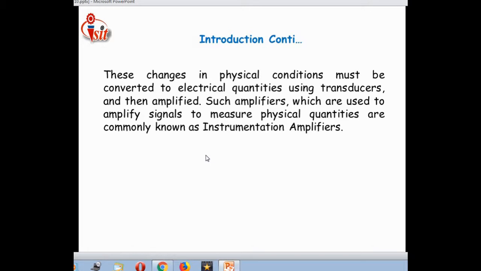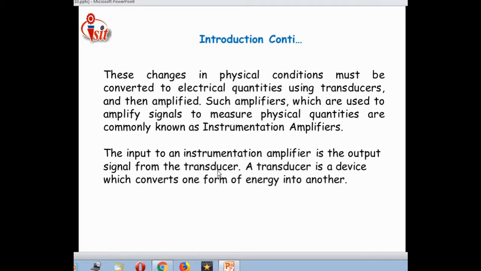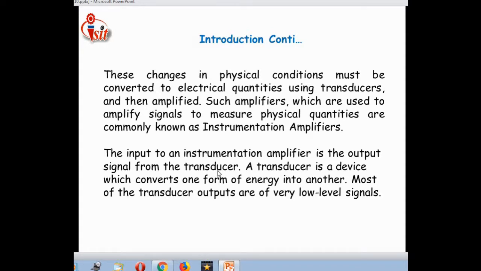That means electrical energy is converted into mechanical energy, and mechanical energy is converted again into electrical energy. For that conversion purpose, we use one amplifier. That amplifier is nothing but the instrumentation amplifier. The input to an instrumentation amplifier is the output signal from the transducer. Whatever output is produced by the transducer, which is used for conversion of the input, electrical to mechanical and mechanical to electrical, that transducer output is connected to the instrumentation amplifier.